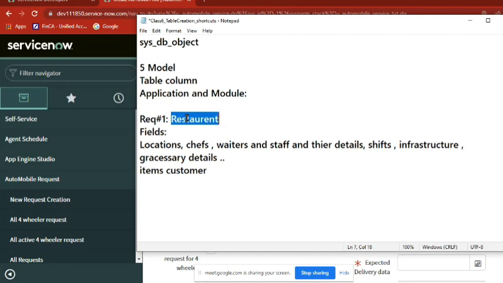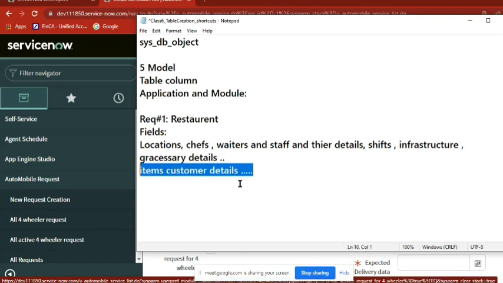We have 2 lakh people, and this restaurant gives them a 50% discount, and the money will be directly deducted from their salary. They can use the ordering method to order their things. So the items list that they want, customer details, and customer address will come here. What else can we capture? When they open a form, they need to fill everything and then submit it.